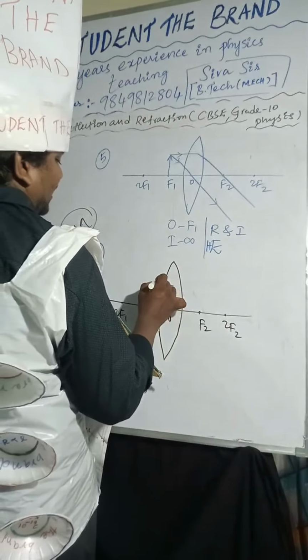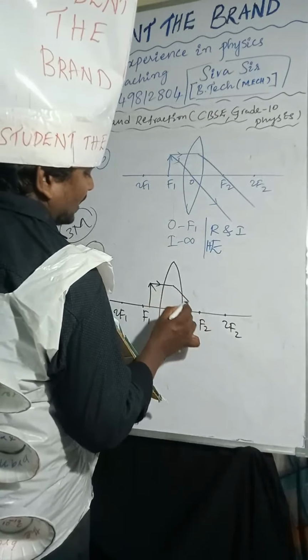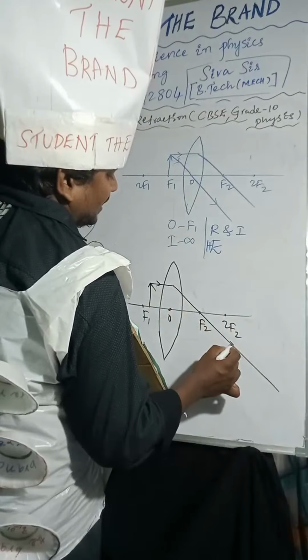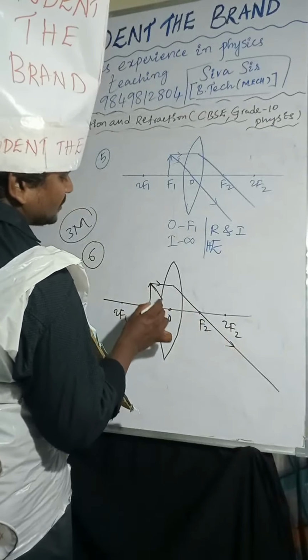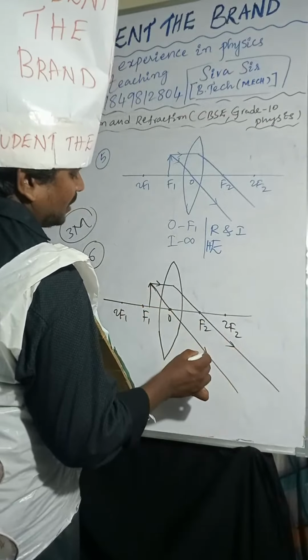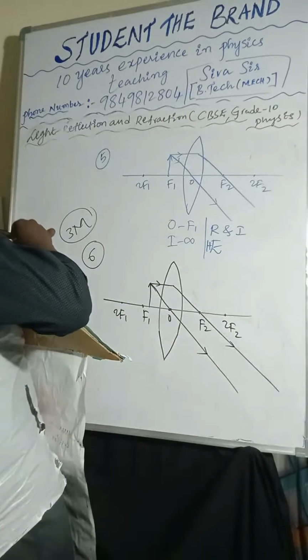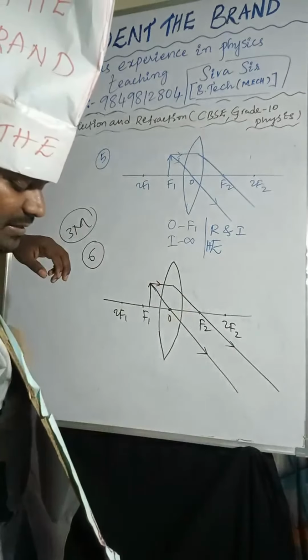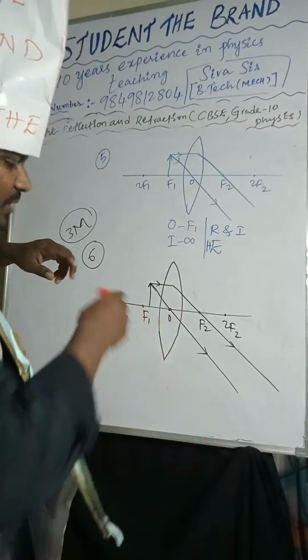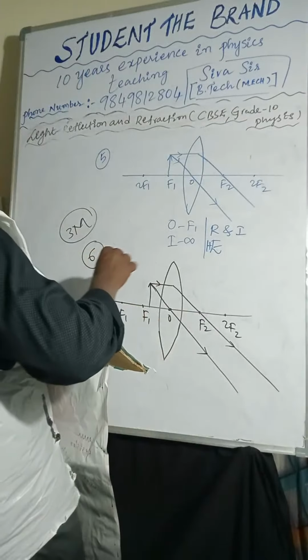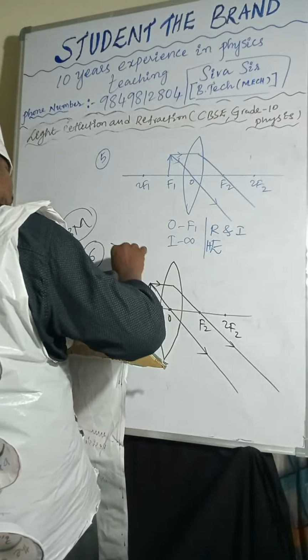One light ray I am taking passes through the focus. Another light ray I am taking passes through the optic center. If you extend these light rays, the image will form.